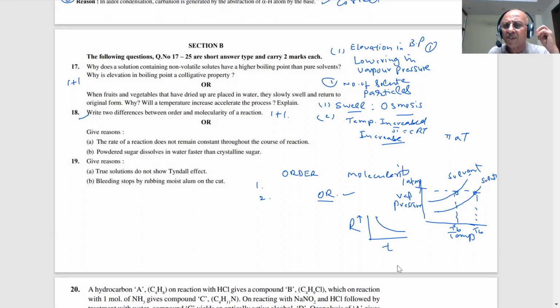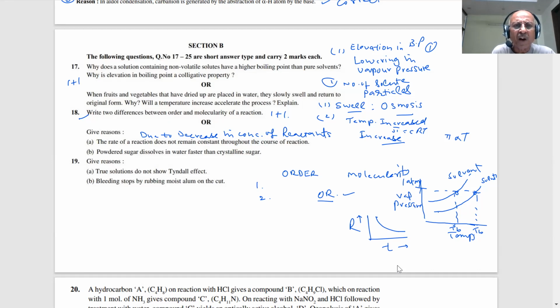Rate is decreasing, students. The concentration of the reactant is decreasing with time. So what is the answer? Due to decrease in concentration. Concentration of what? Concentration of reactants. There could be more than one reactant, A plus B; both are decreasing. We can plot for each of the reactants. You know about it.